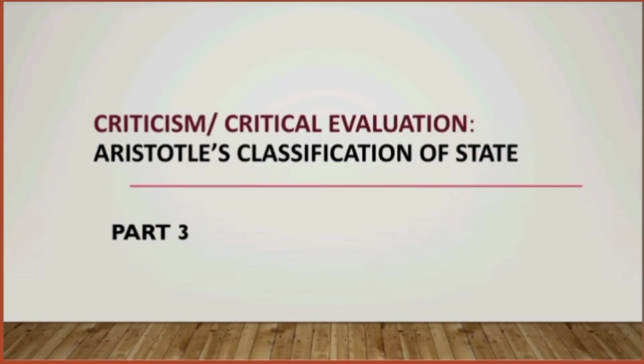This is the continuation part of the previous lecture. In the previous lecture, I discussed Aristotle. Part 1 comprises the introduction series portion, and part 2 comprises Aristotle's classification or his views on classification of state and government, his principle of golden mean, his theory of cyclic change, and Aristotle's theory of best practicable state. So in this video we'll be critically evaluating Aristotle's theory of classification of state and government,